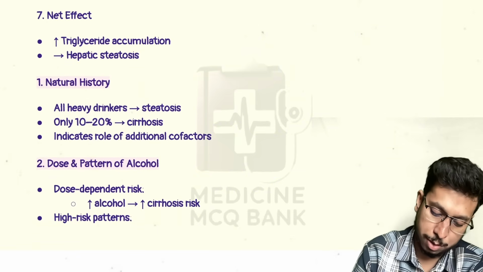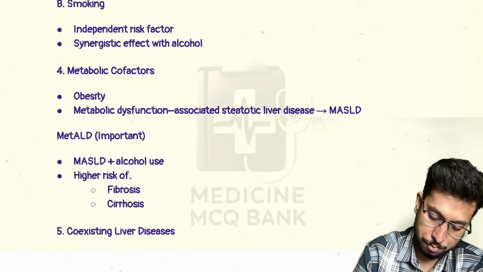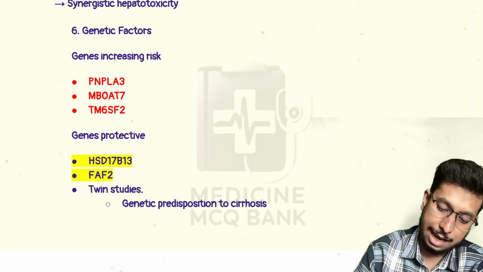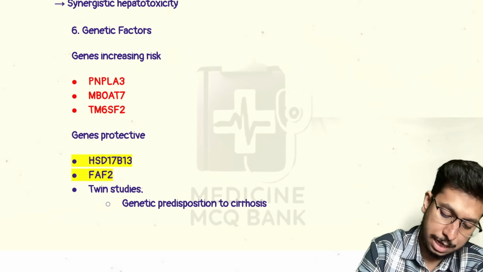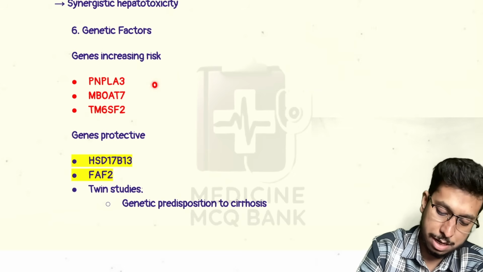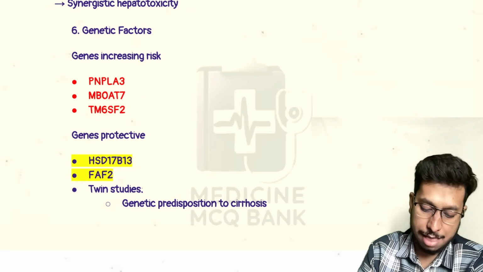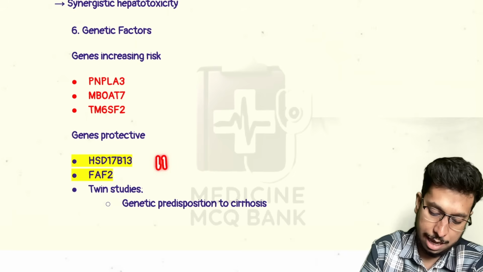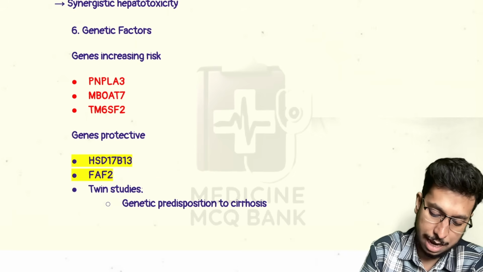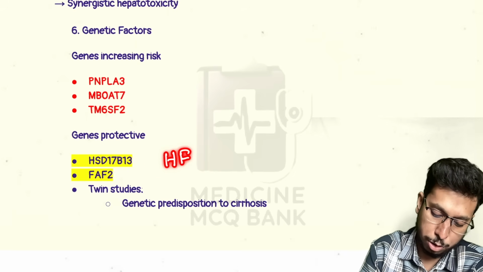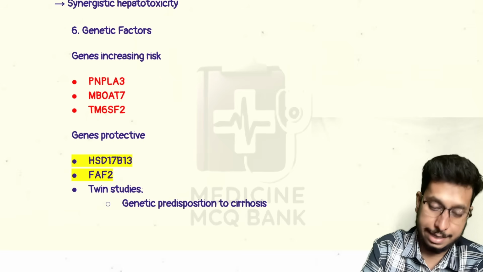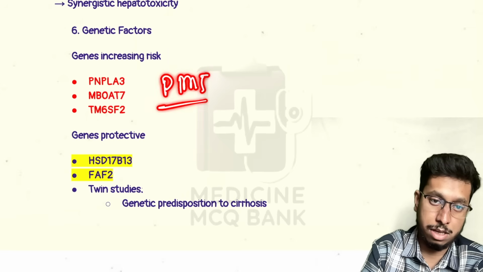So you can see here from the notes. The genes increasing the risk are PNPLA3, MBOAT7, and TM6SF2. How do you remember? Remember PMT increases risk. And the genetic protective ones are AHF. AHF is HSD17B3 and FAF2. So these are the two protective factors, AHF, and those increasing risk are PMT. Okay, all right.